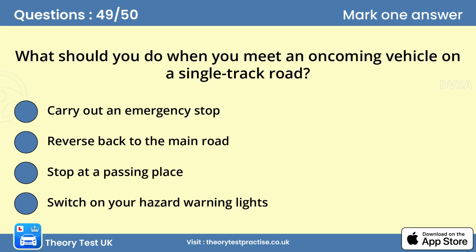Question 49. What should you do when you meet an oncoming vehicle on a single-track road? C. Stop at a passing place. Take care when using single-track roads. It can be difficult to see around bends because of hedges or fences, so expect to meet oncoming vehicles. Drive carefully and be ready to pull into or stop opposite a passing place where you can pass each other safely.